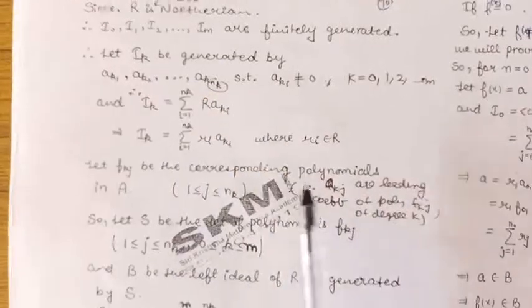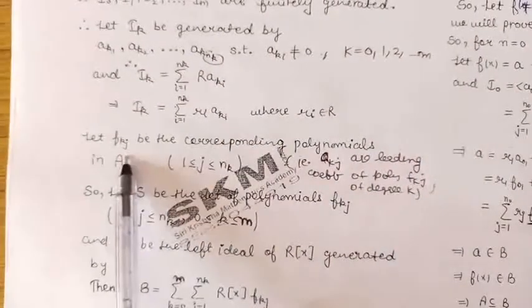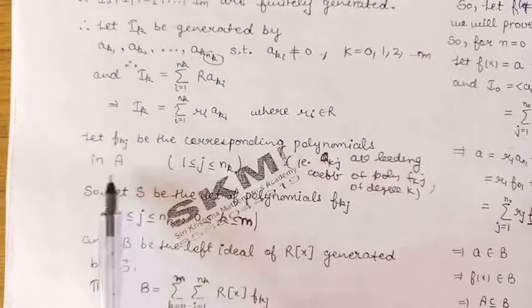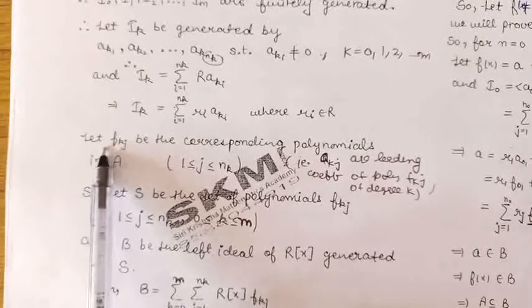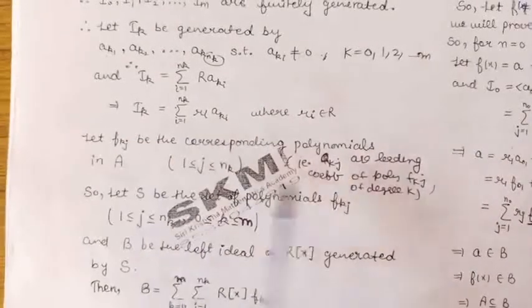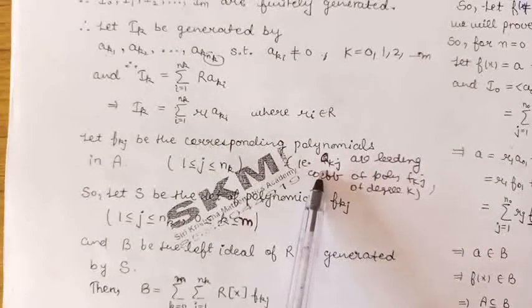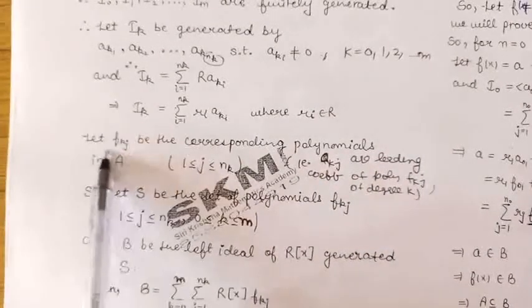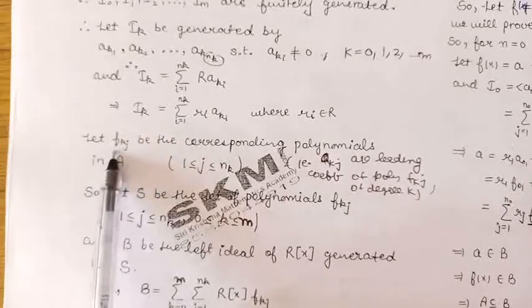Now let us take the corresponding polynomials in A. These are denoted by the polynomials f_kj. Means we can say that these elements a_kj which we have taken are the leading coefficients of these polynomials of degree k.